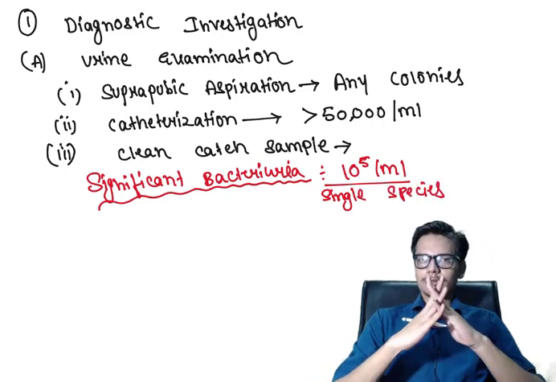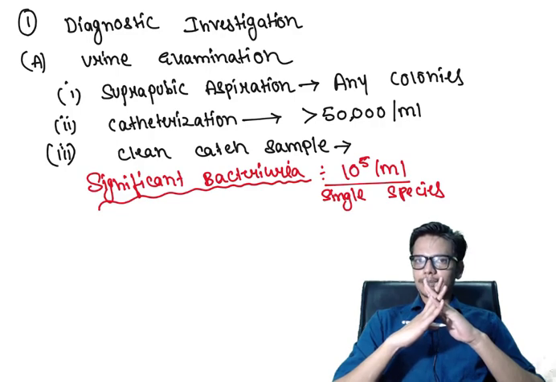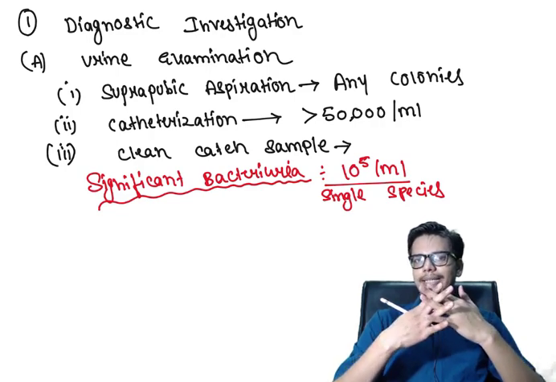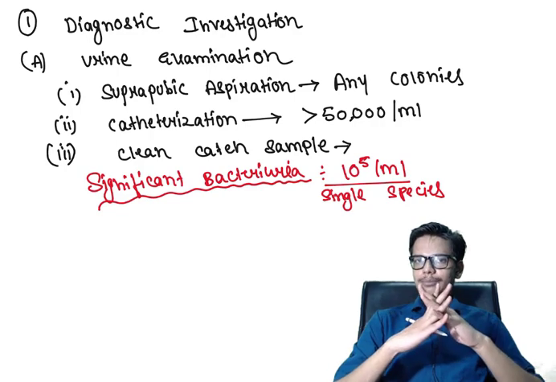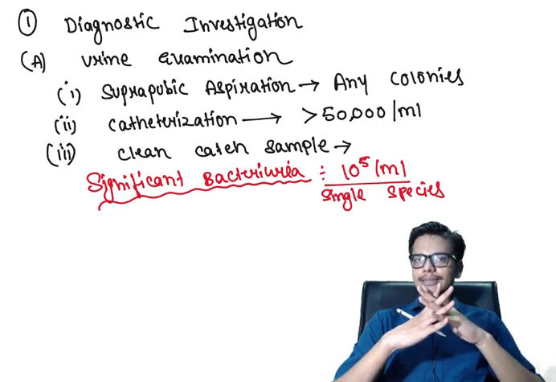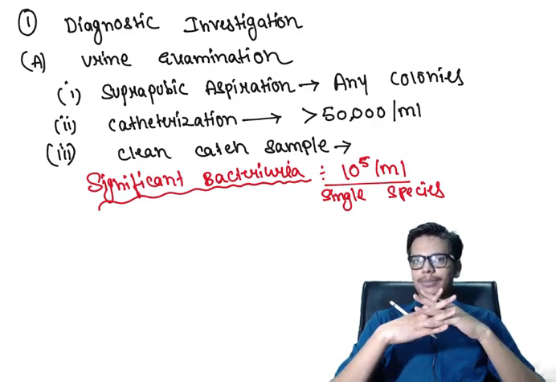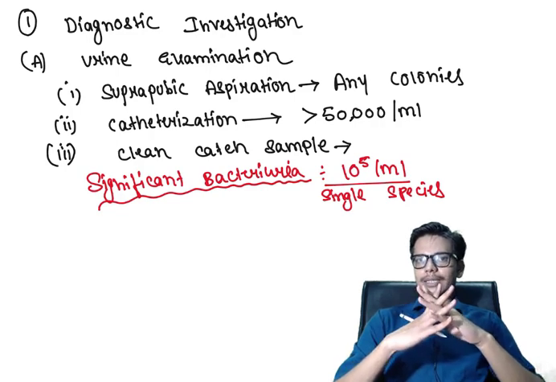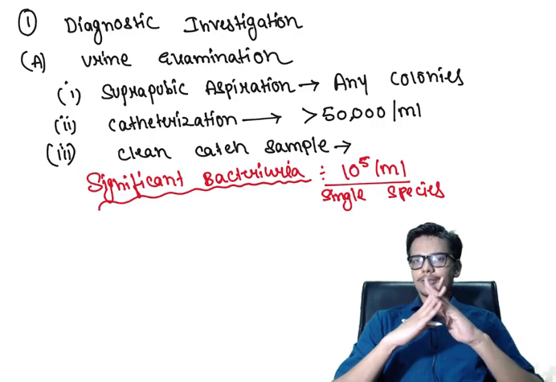Why should this bacteria be of a single species? Because it will prove that our sample is a non-contaminated sample. If more species or more variety of bacteria is present in the urine sample, this will usually give us a hint that this urine sample is contaminated from other sources, which is leading to a mixed type of bacteria in our sample.